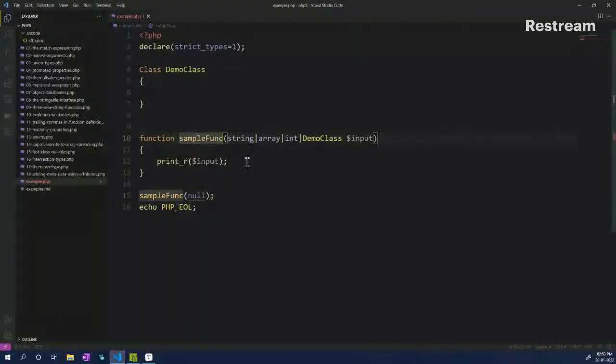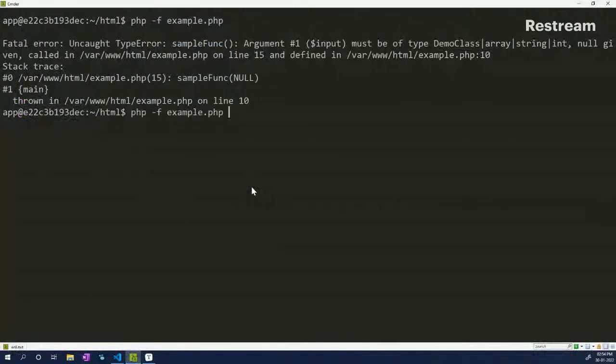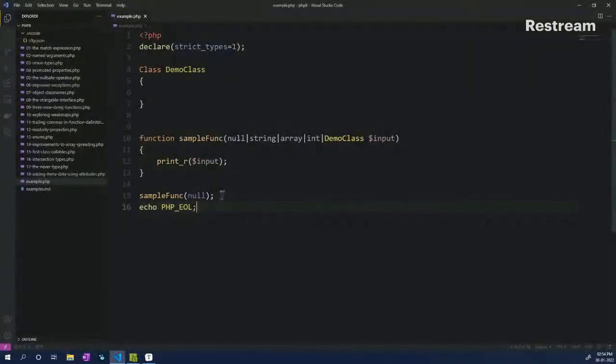If you are aware of PHP 7's type hinting features, you might know that there is another thing, which is a question mark in front of it, wherein it accepts either that data type or null. But when you are using union types, that doesn't work together. So you have to pass in null as a data type and then save it, and now it'll work. Here you are getting nothing as an output because it's null, but it's not throwing an error, which means that it is accepting the input.